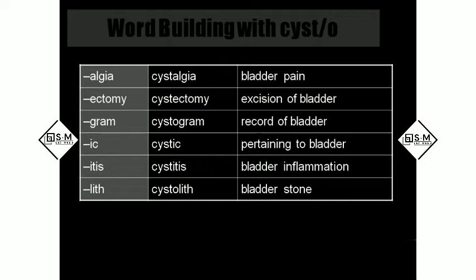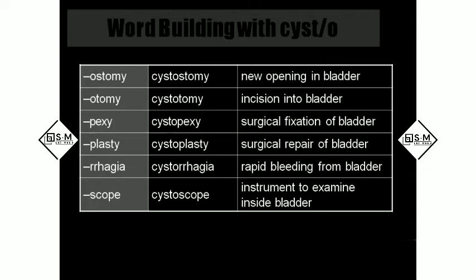Cystic means pertaining or related to the bladder. Cystitis: itis is very common, you can find it in all the systems. Itis means inflammation, that is universal. And cystolith: lith means stones, so cystolith means bladder stones. Cystostomy: ostomy means creating a surgical opening. There is no opening naturally, but we are creating an artificial opening there, so we call it cystostomy.